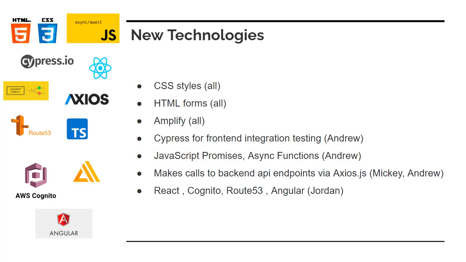Yeah, so I'll go over Axios a little bit more. We use Axios, which is a JavaScript library that allowed us to make HTTP requests to our API endpoints that we made with AWS Lambda that we uploaded to the gateway. So now I hand it off to Jordan to talk about the new technologies he learned.